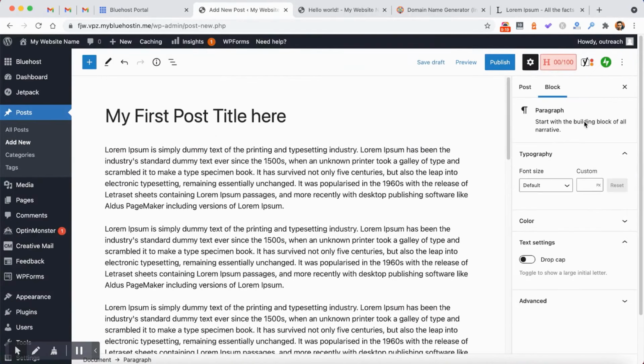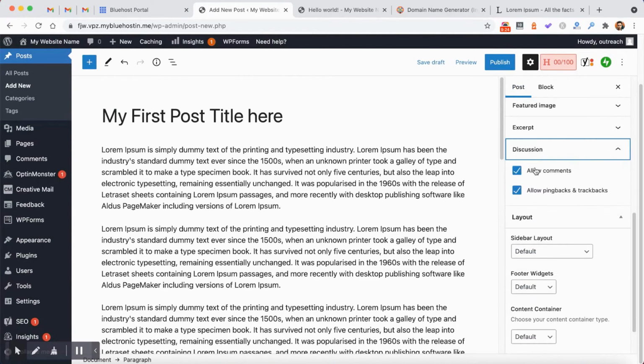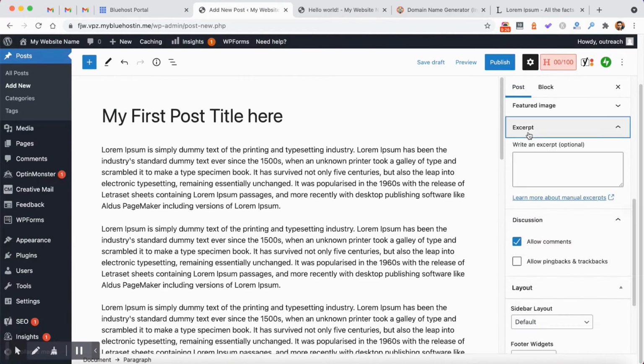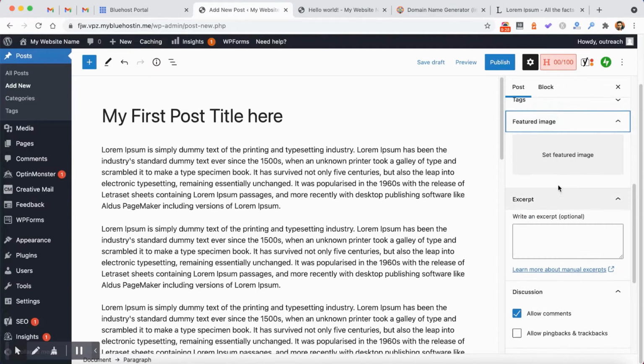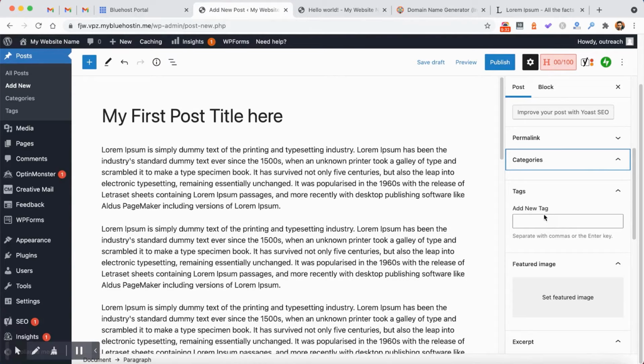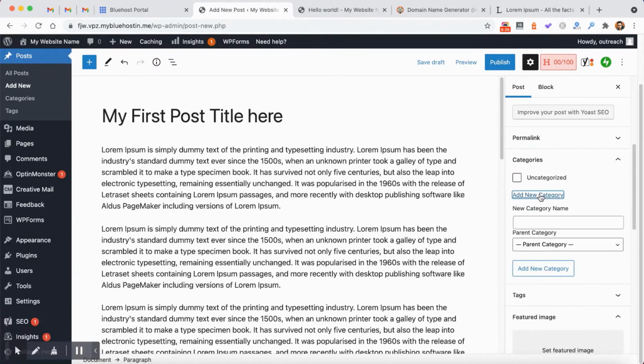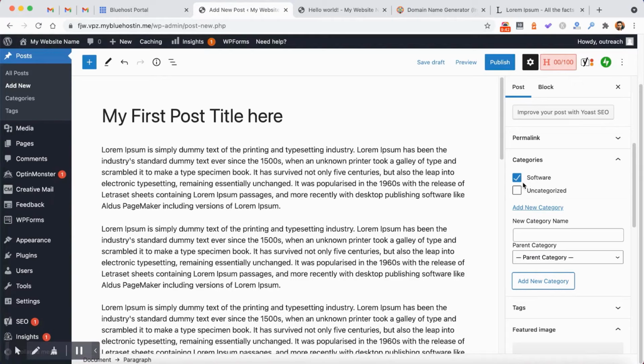You can also add or remove comment option, and then you can add the featured image from here, tags, and you can add the categories. Categories are very necessary for you to easily help users navigate your website. So you can add multiple categories. For example, in the technology you can add software, hardware, applications, etc.